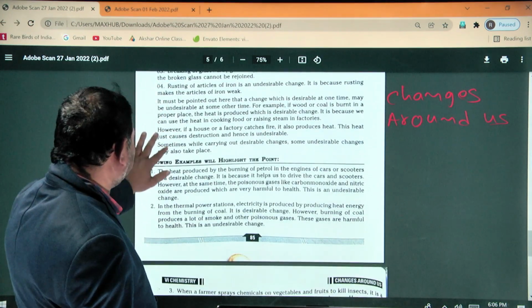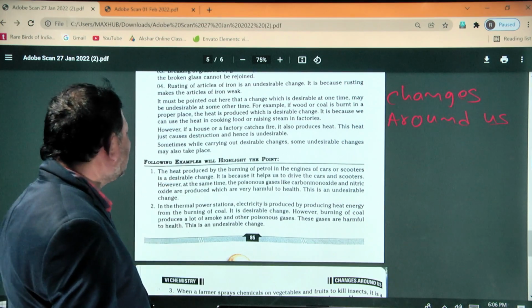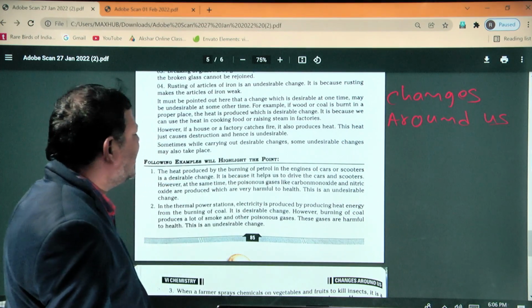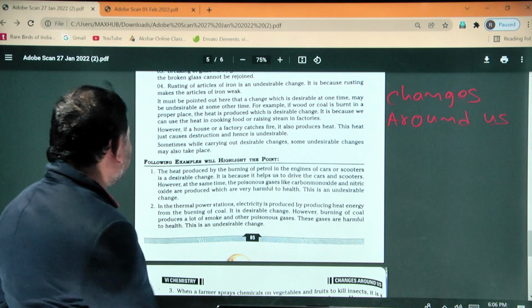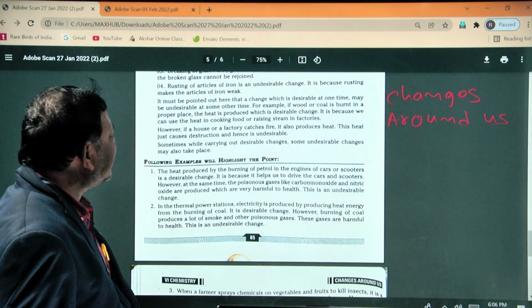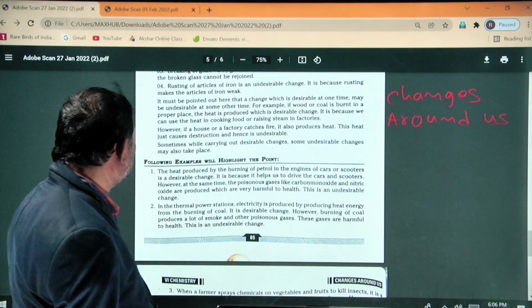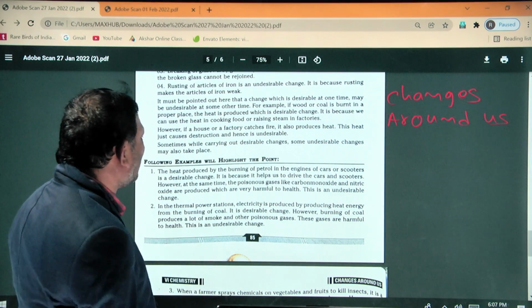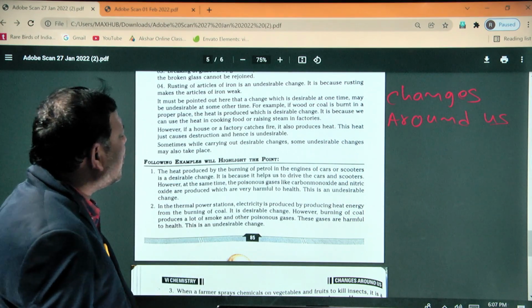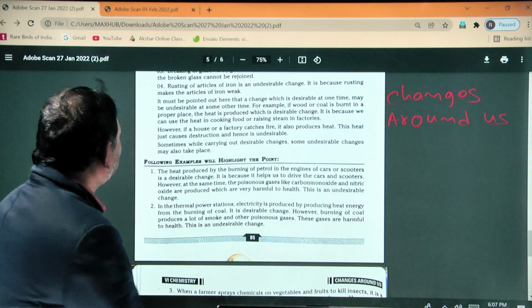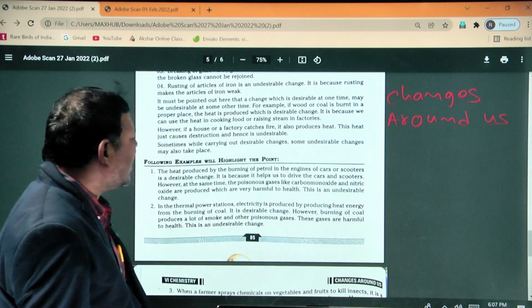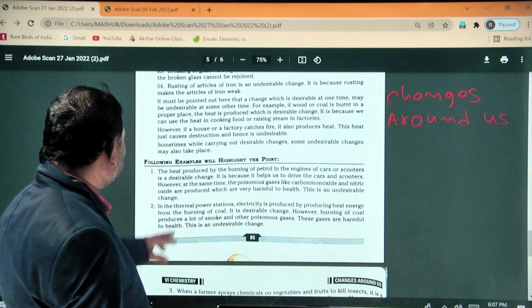First, the heat produced by the burning of petrol in the engine of a car or scooter is a desirable change, because it helps us to drive the car and scooter. However, at the same time, poisonous gases like carbon monoxide and nitric oxide are produced, which are very harmful to health. This is an undesirable change.